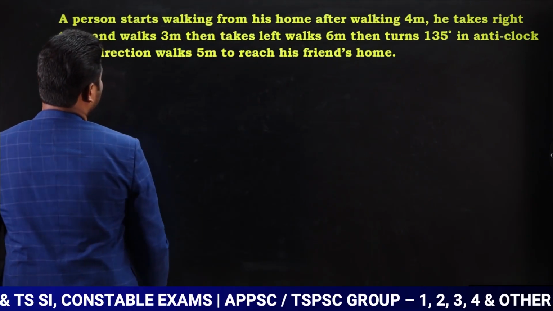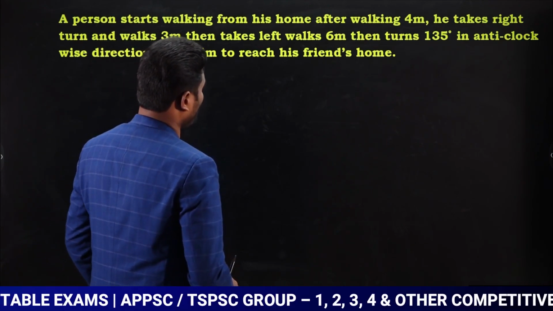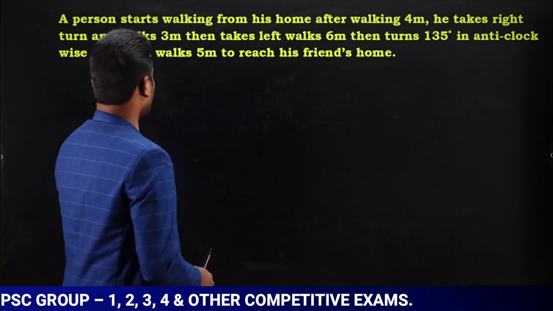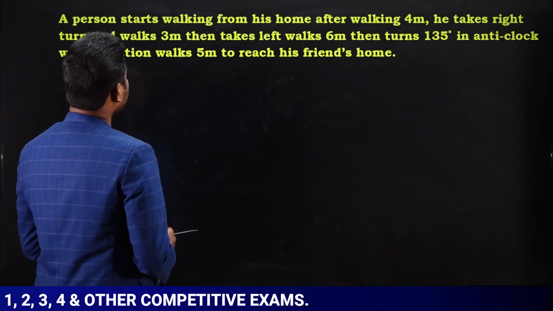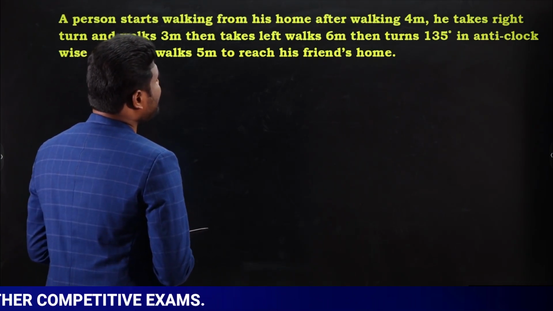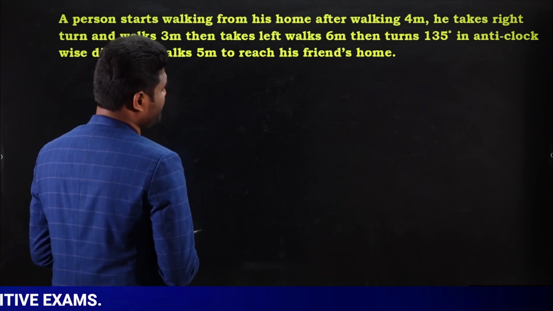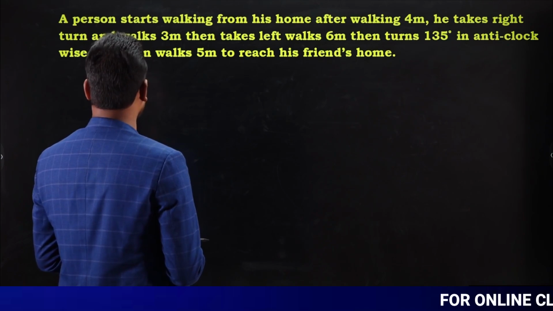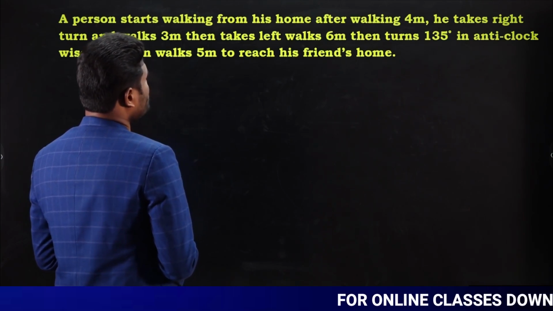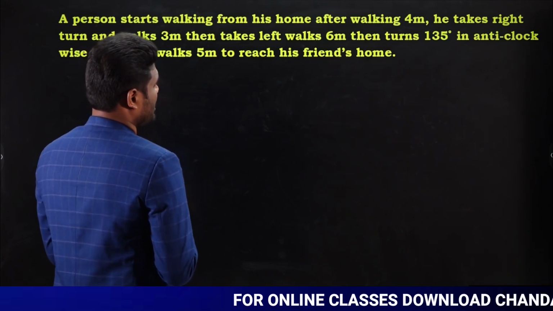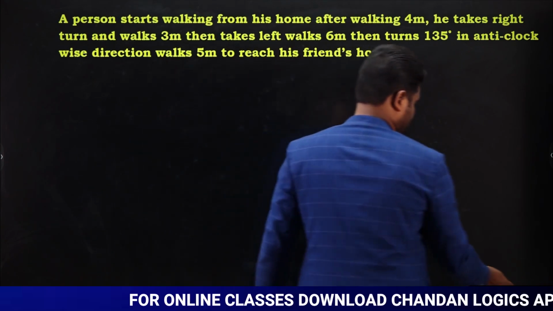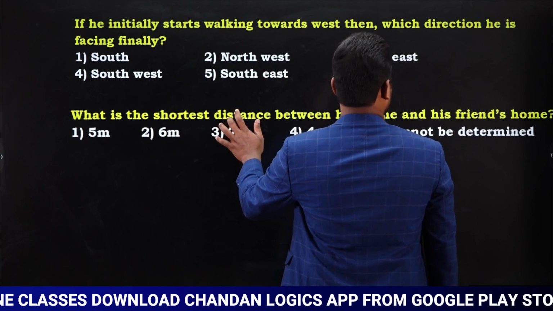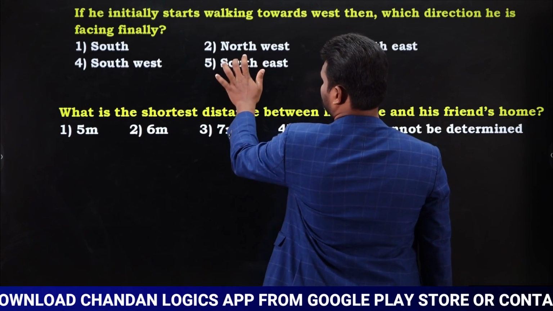Look at the next question. A person starts walking from his home. After walking 4 meters, he takes a right turn and walks 3 meters. Then he takes left, walks 6 meters. Then turns 135 degrees in anti-clockwise direction. Walks 5 meters to reach his friend's house. And we have some questions based upon this. So we have 2 questions based upon this.